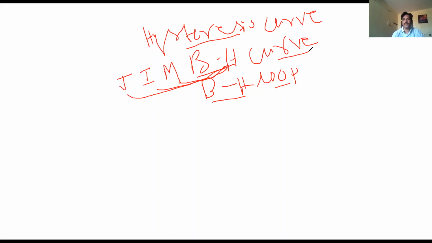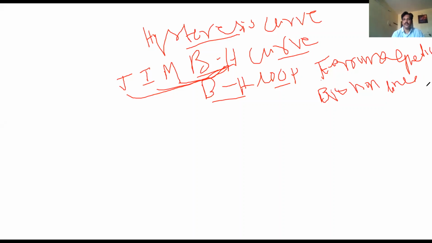Loop or curve. Okay. So which materials exhibit this hysteresis curve? Only ferromagnetic materials exhibit hysteresis curve. Why? Because B is a non-linear function of H. What that means is, for small fields, there is a large magnetization of the material.